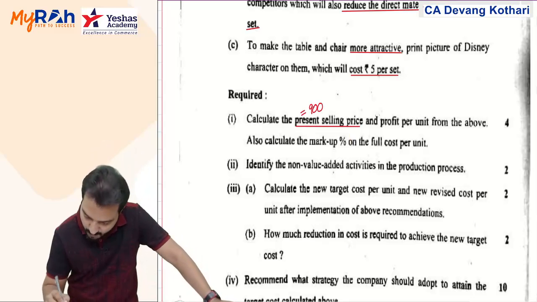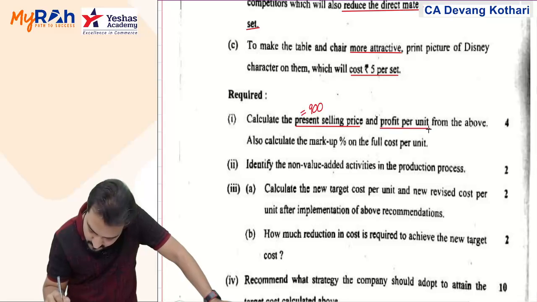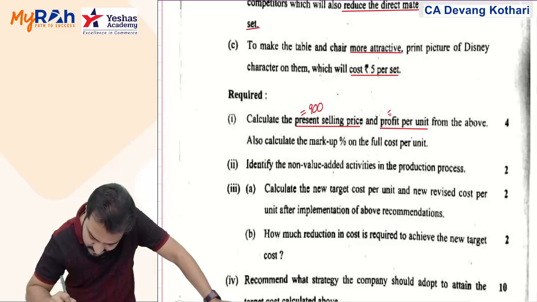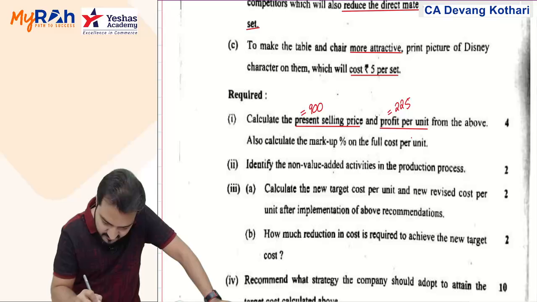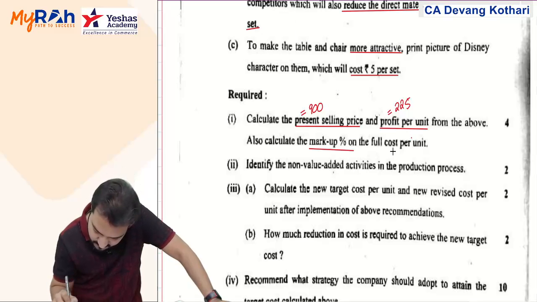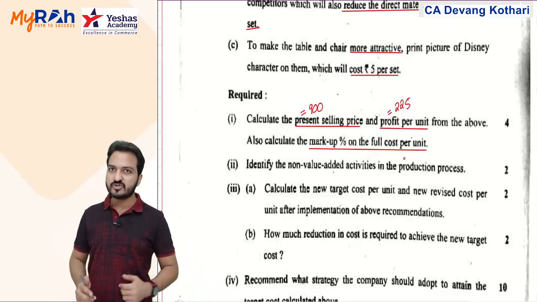Okay. And profit per unit, also I showed you in my calculation, turns out to be 225 per unit, and also calculate markup percentage on full cost. Markup percentage means profit percentage on full cost.